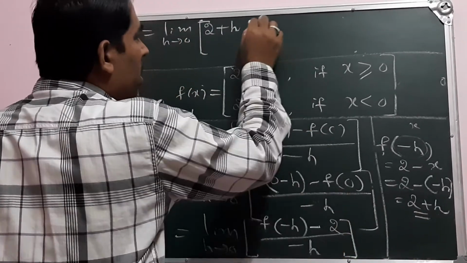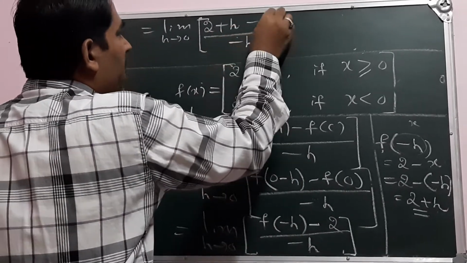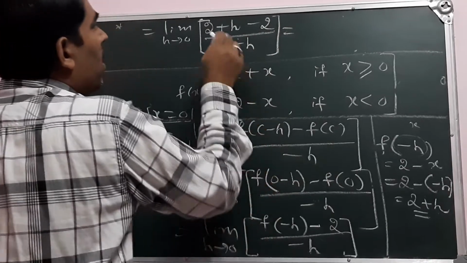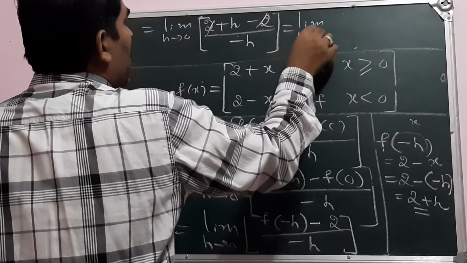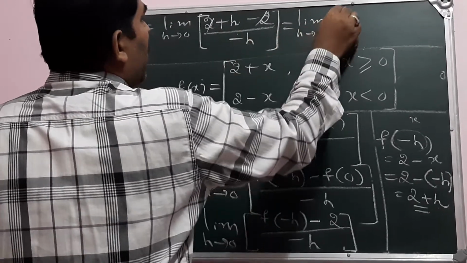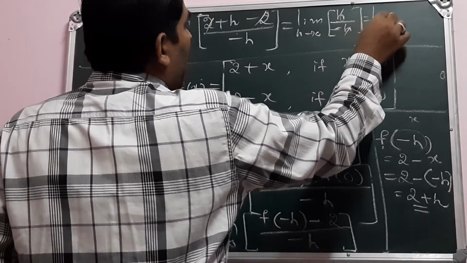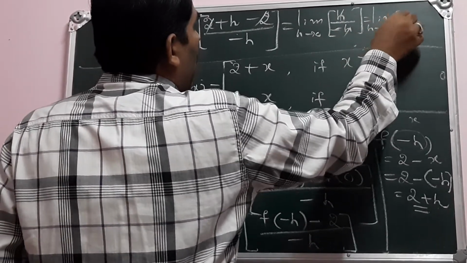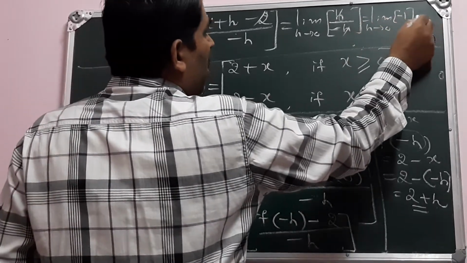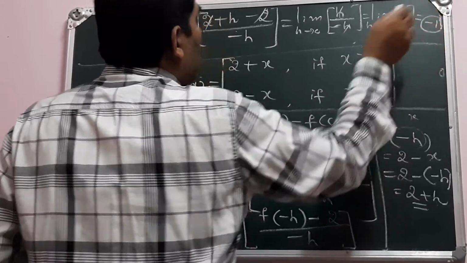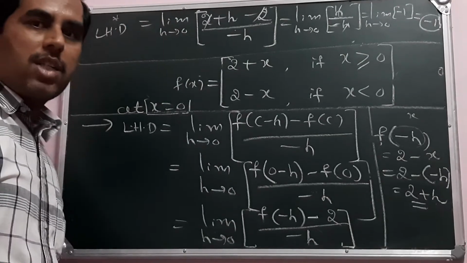Then f of 0 is already 2, so minus 2, divided by minus h in the denominator. 2 minus 2 is 0, so I get limit h tends to 0 of h divided by minus h. The h cancels, I get minus 1, the limit of a constant. So I got the left hand derivative as minus 1.